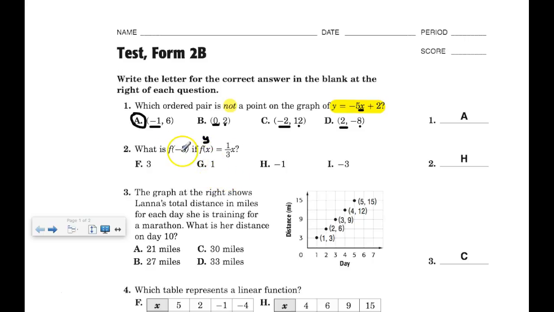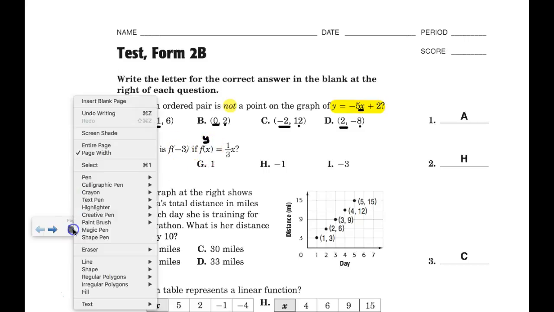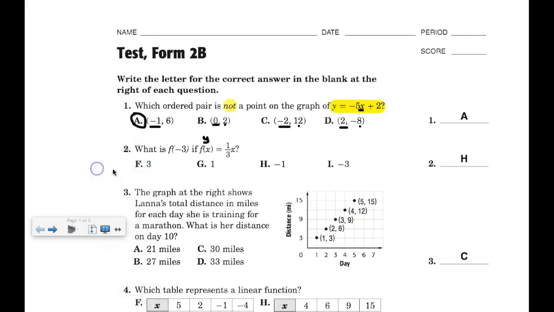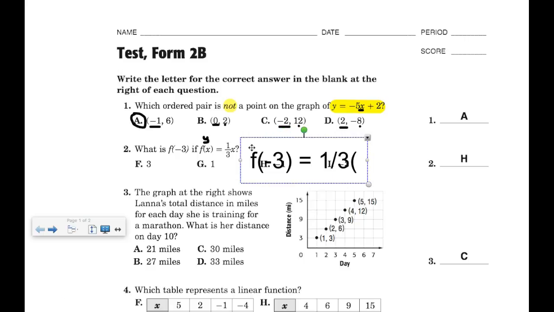So f of negative 3 means wherever I see an x, I'm going to substitute a negative 3. So I'm going to, if you remember, calculate this by doing f of negative 3 equals 1/3 times negative 3.